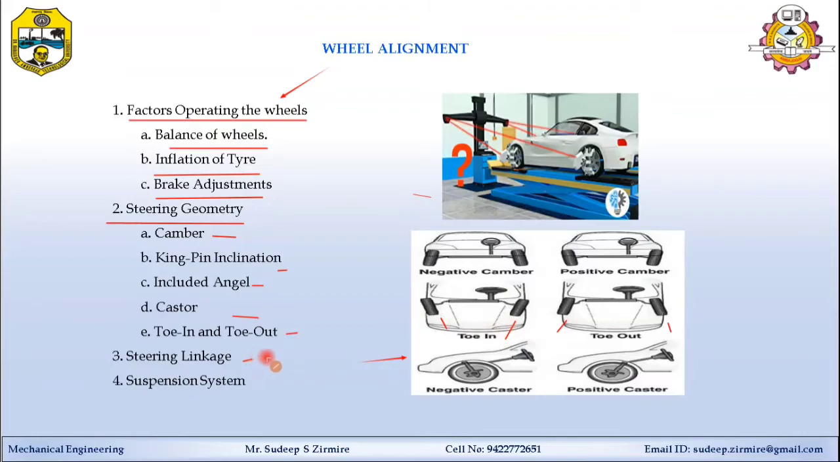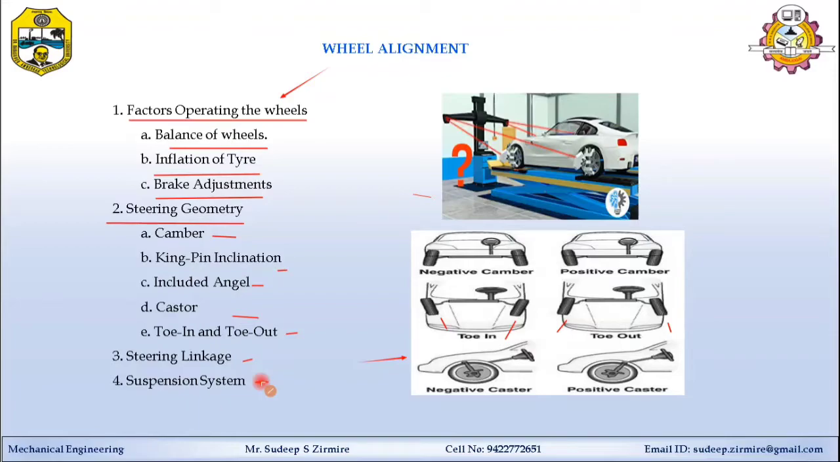Next one is the steering linkage. It should be properly lubricated and have proper relative motion between each part. Suspension system should be robust and suitable to take different types of load, and also give the cushioning effect. So what is meant by wheel alignment?